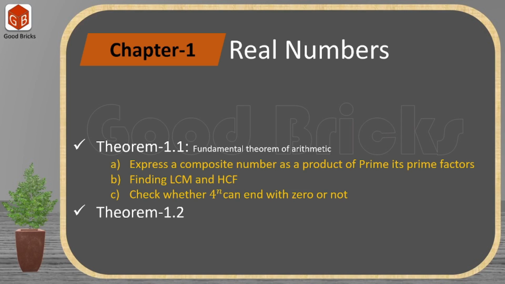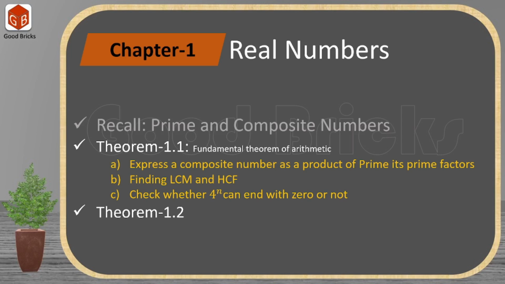Similarly, in exercise 1.2, using theorem 1.2, we are going to prove that numbers such as root 2, 2 root 3, 2 plus root 3 are irrational numbers. Now, whatever the problems in this chapter, we are going to solve them using basic knowledge or previous class knowledge.